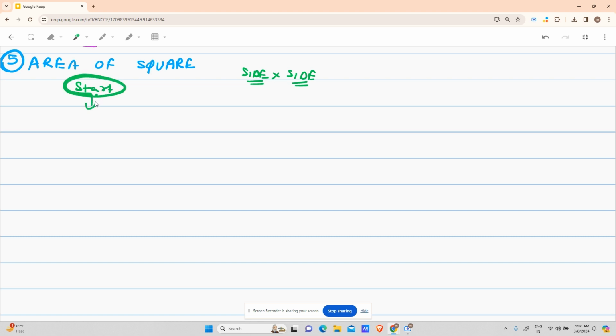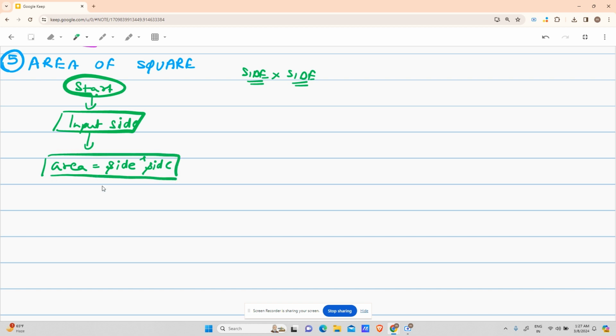A good start means a good ending. So start. After that, input your side. After taking input, my procedural step is area equals side star side. This is my area, that is side square. Then print area, again a parallelogram, and then end.